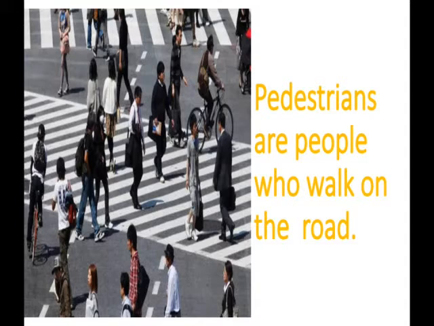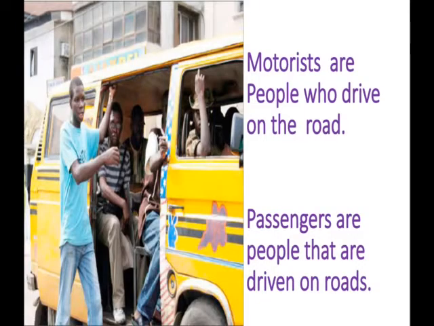Normally, every road has some parts made specially for pedestrians. So those who walk on the road are called what? Pedestrians.